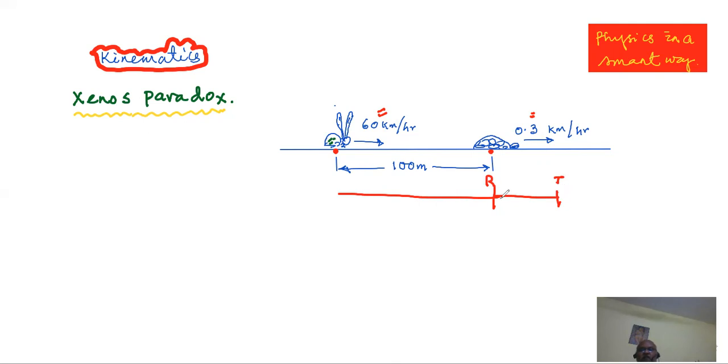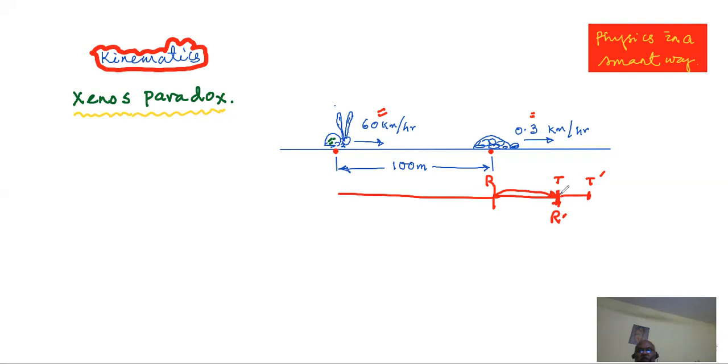By the time the rabbit reaches the mark where the tortoise was when the rabbit crossed the 100-meter mark, the tortoise must have progressed slightly ahead.